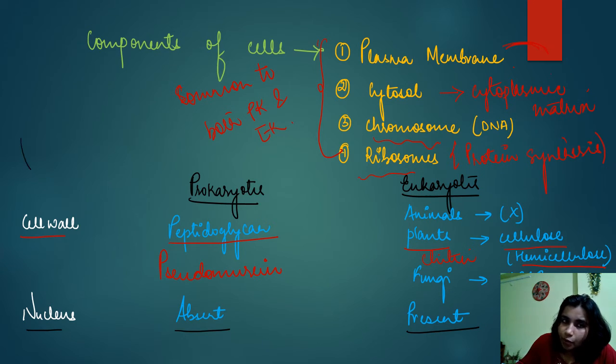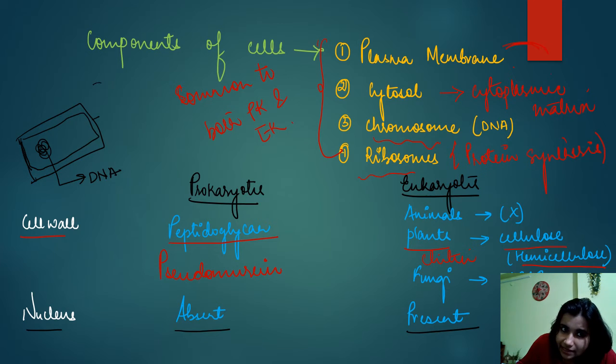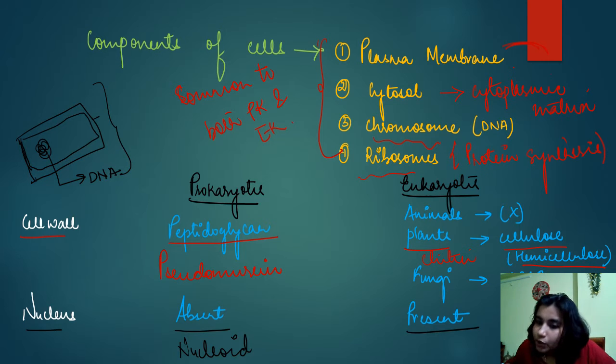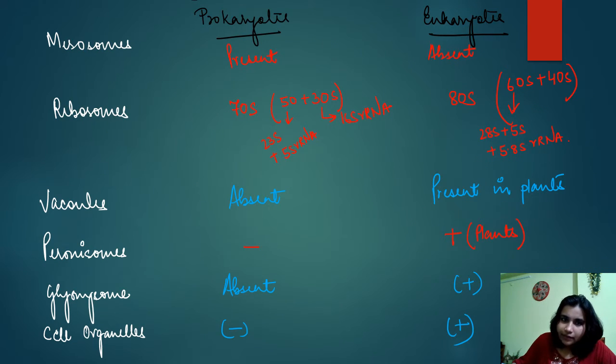If I draw the prokaryotic cell, you can see here this is a cell, right? This is cell wall, this is cell membrane, and here is a DNA, right? And this DNA lies naked in the cytoplasm, and this type of cell we call they have nucleoid, right? But eukaryotes have well-developed nucleus, right? Okay, next move to the next slide.